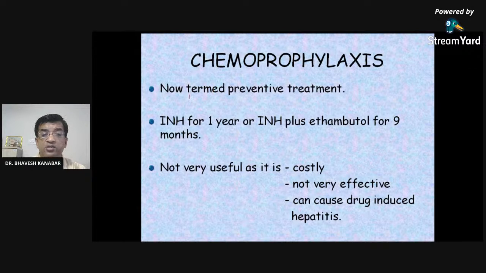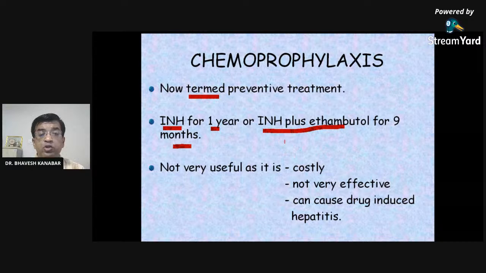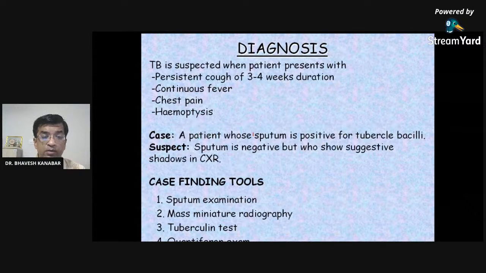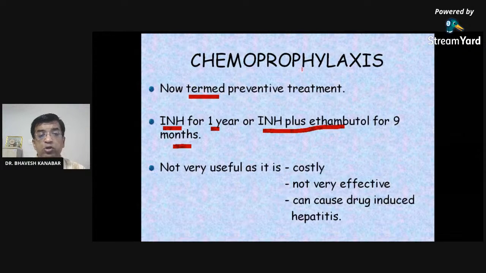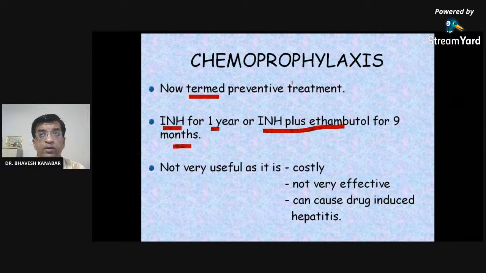Chemoprophylaxis is the term for preventive treatment. INH is the short form for isoniazid. Isoniazid, the anti-TB drug, is given for 1 year, or INH plus ethambutol for 9 months. It is given to the exposed person, right? To the contacts. So to whom may it be given, in the context of tuberculosis, particularly child contacts, children who are there in the household, they may be given the INH prophylaxis.